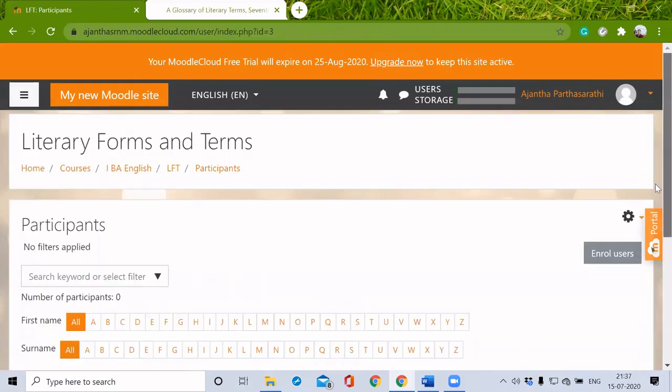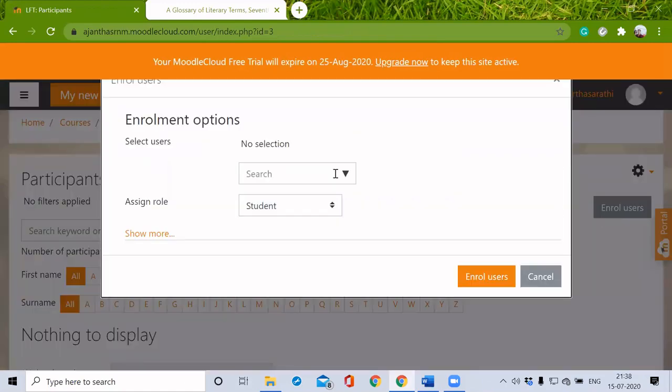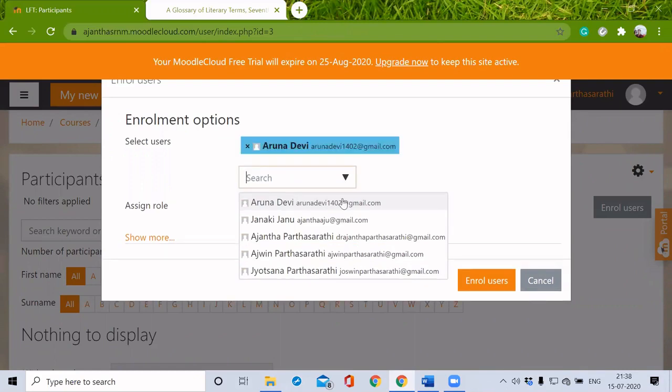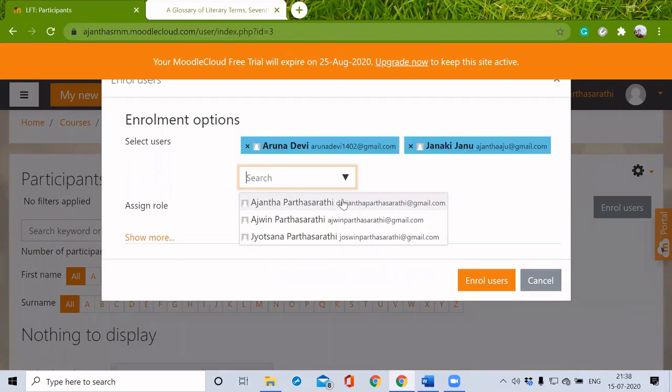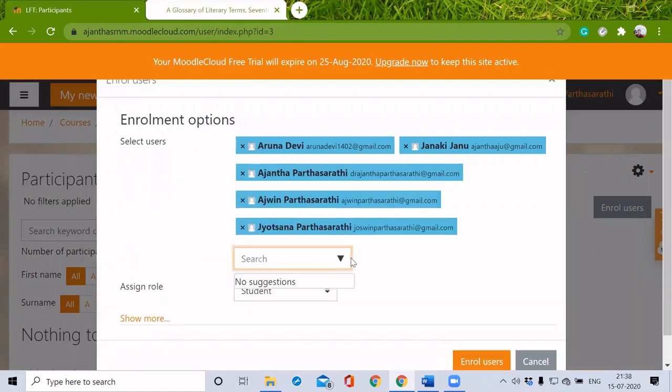There are no users for this course here. I'm just clicking enroll users. So in this search icon, we can see the number of students. Just by clicking, I'm selecting everyone. And everyone has been selected in the name of student. I'm just enrolling them now.